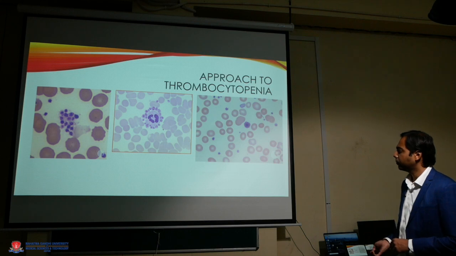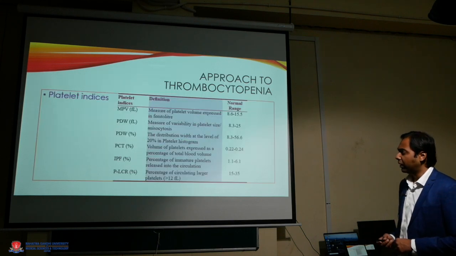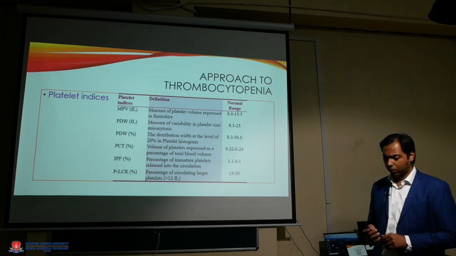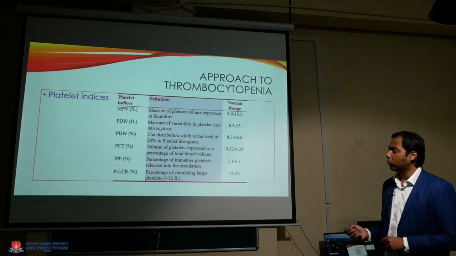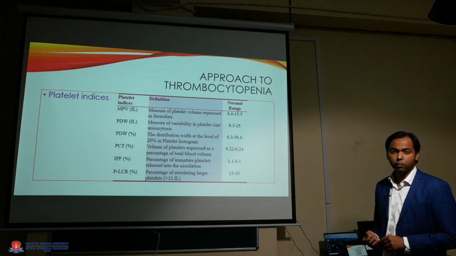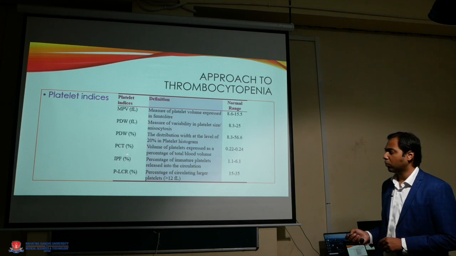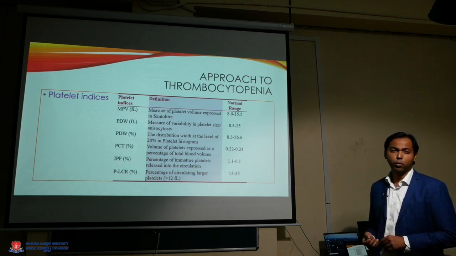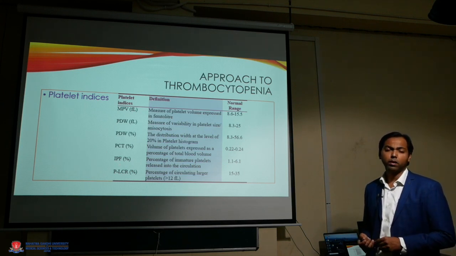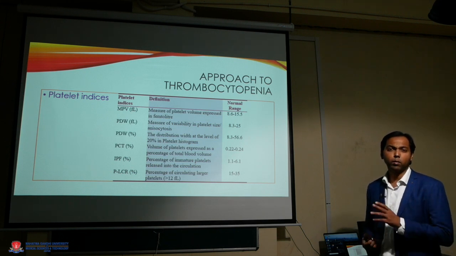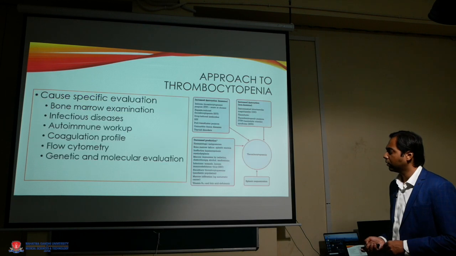Platelet indices are also very helpful. These may come in the modern cell counters. So we may have mean platelet volume. If it is high, it would indicate presence of large or giant platelets. Then presence of immature platelets indicates that there is increased production of platelets, and this would be seen in cases where there is either destruction of platelets or a recovering marrow where the platelets are expected to rise.